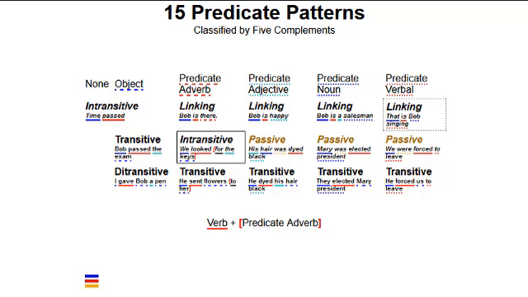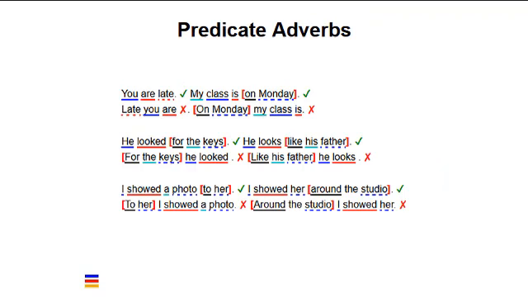However, now we are going to take a closer look at verbs that take predicate adverbs as complements. We've seen that some modifying adverbs cannot be placed in the beginning position. This is true of all predicate adverbs. The following sentences are not examples of typical mistakes, but they do illustrate the complementation relationship of predicate adverbs. Let's compare predicate adverbs in the beginning and in end positions.